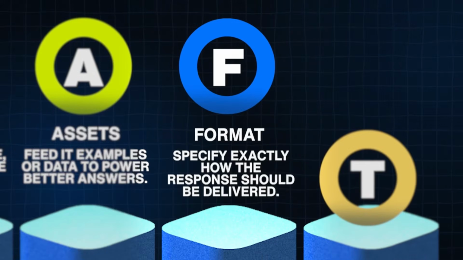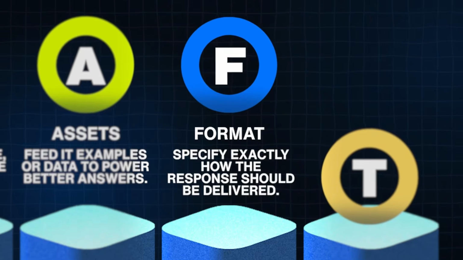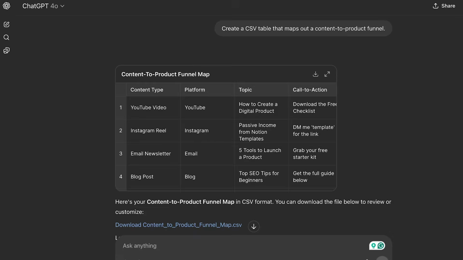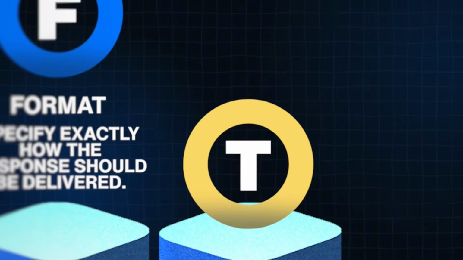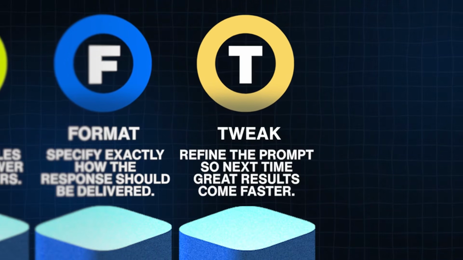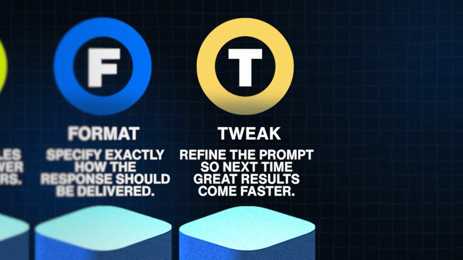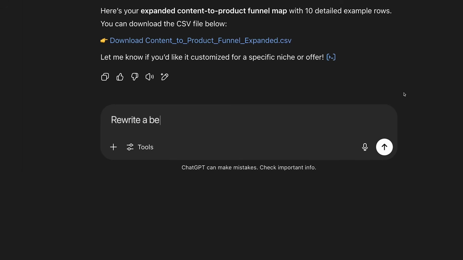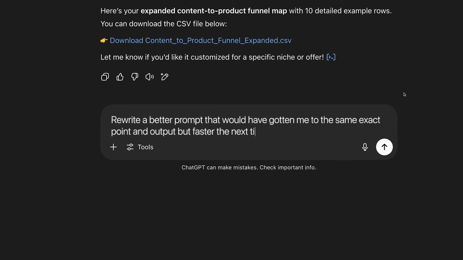Fourth is the formats. Define exactly how you want your final output to be given to you. Do you want a bullet point list, a graph, a CSV file, an image? AI is pretty amazing. It can do pretty much whatever you want. You just have to tell it what the format is. And then fifth, this is actually an optional thing, but I love to do this. It's called tweak. This is where your prompts become Harry Potter level, where if you want to become a better prompter, once your output is perfect, just ask AI, rewrite a better prompt that would have gotten me to the same exact point in outputs, but faster the next time.